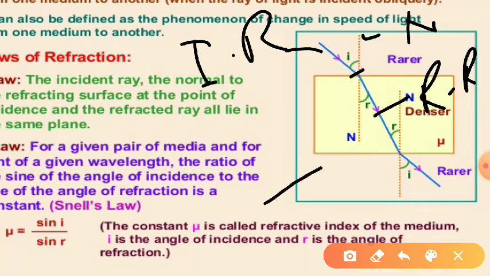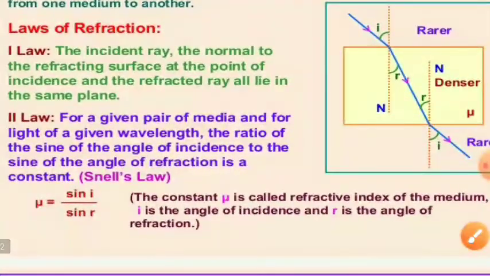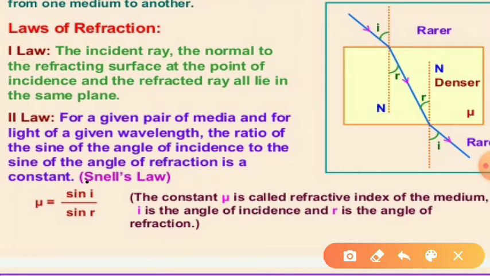And the second law says, for a given pair of media and for a given wavelength of light, the ratio of sine of angle of incidence to sine of angle of refraction is constant, and this constant is known as the refractive index of the medium.